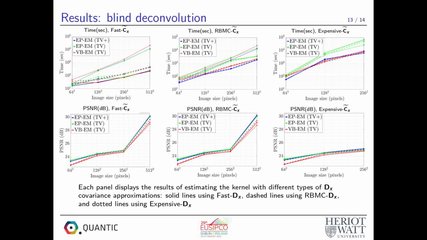The second row suggests that running EP and VP with fast Cx tilde and RBMC Cx tilde gives PSNR values very close to those obtained when running with expensive Cx tilde. However, the computational time can be drastically reduced. Finally, we noted that both EPEM with TV and non-negativity and EPEM with TV alone maintain better PSNR scores, around 1 dB enhancement for all image sizes.